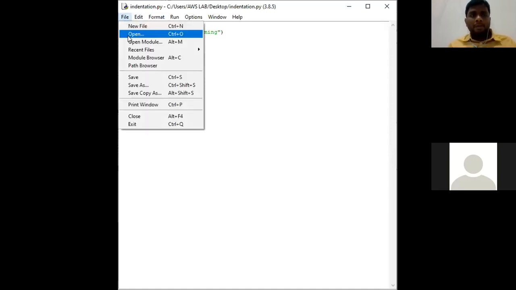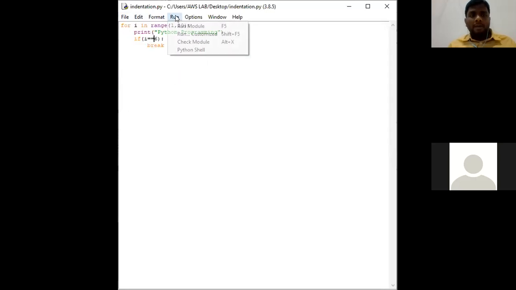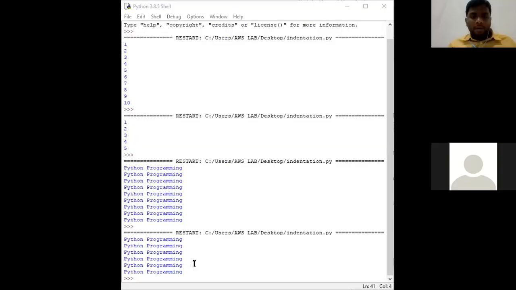See now, go to File, Save, Run, F5. Output screen. See here, now I got only 5 times. Python programming 1, 2, 3, 4, 5, 6. Clear? It checks only for 6 conditions. If i equals 6, it checks only for 6 conditions.